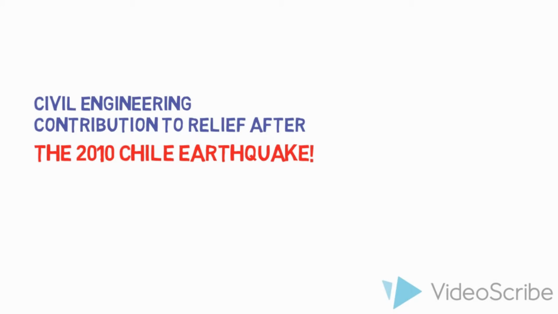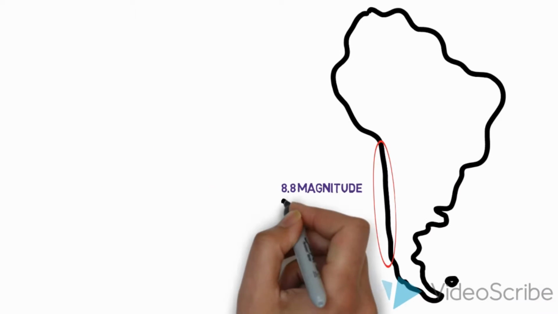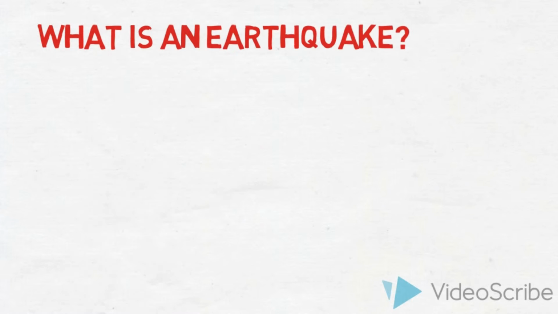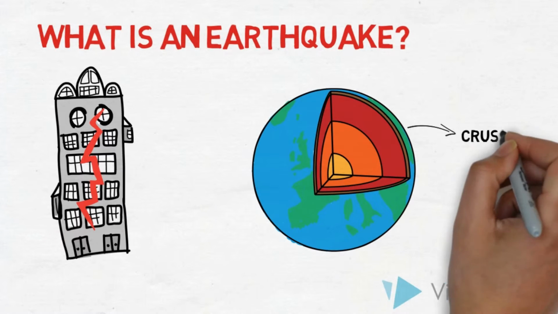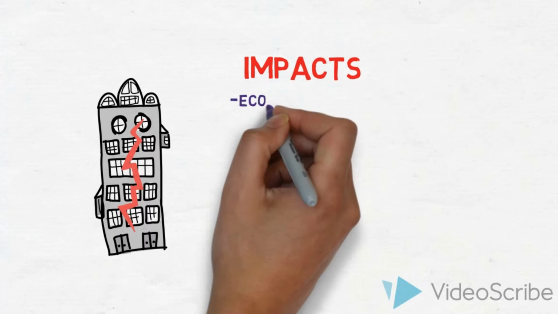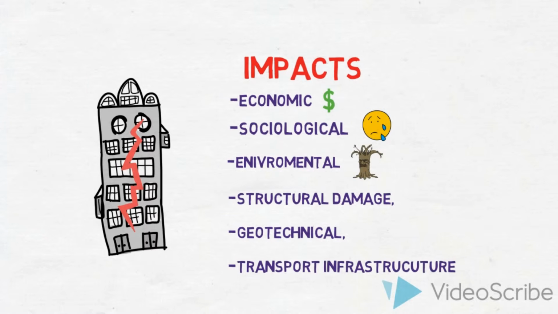On Saturday, 27th of February 2010, at 3:34 am, an earthquake of magnitude 8.8 struck the central south region of Chile, affecting an area with a population of 8 million people. An earthquake is a sudden violent shaking of the ground as a result of movements within the Earth's crust. The consequences of earthquakes include economic, sociological, environmental impacts, as well as structural, geotechnical, and transport infrastructure problems.